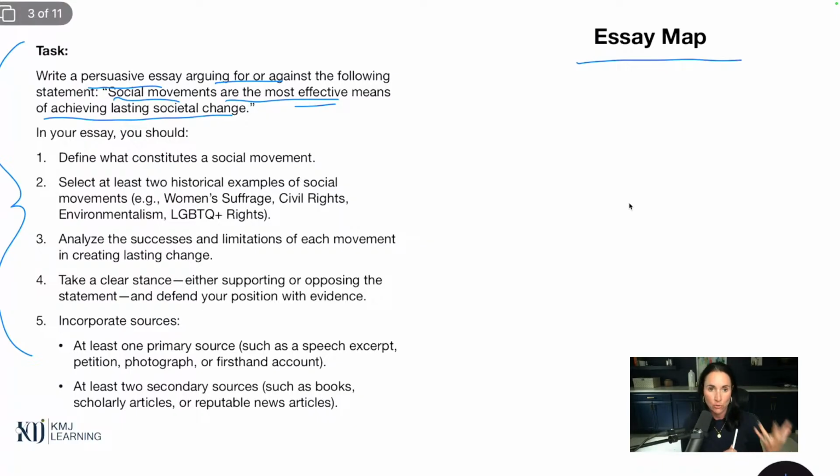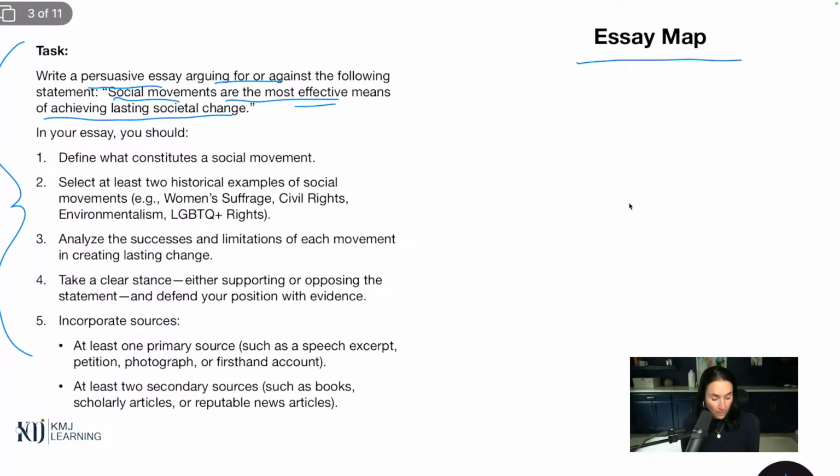So if you agree or disagree with the following statement, social movements are the most effective means of achieving lasting societal change. So we weren't sure because we haven't done the research yet if we do agree with that. I mean, we definitely see social movements on TV. They do have a lasting effect. I mean, we think about them all the time. We see the images of them all the time, the civil rights movement, women's suffrage, the labor movement, things like that.